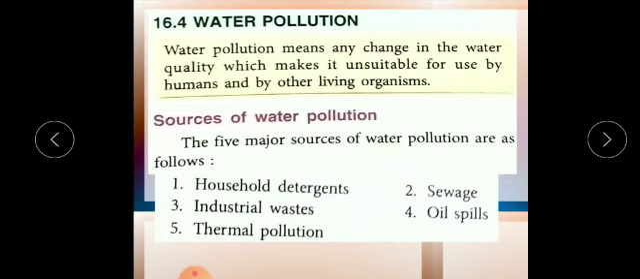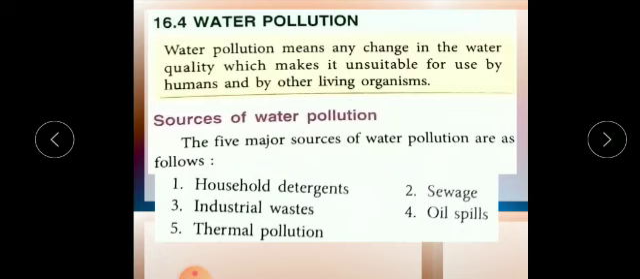Okay, so these pollutants can be organic and inorganic also. It can be herbicide, it can be insecticide, it can be detergent or chemical waste, which pollute our water.